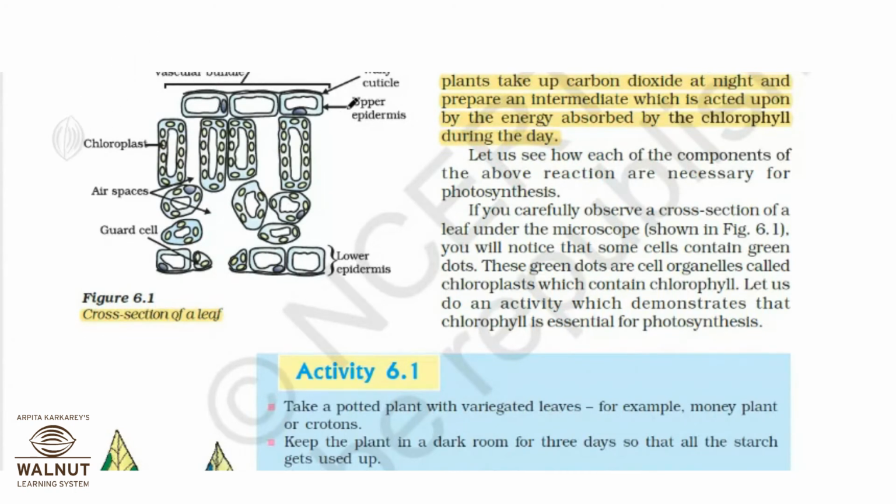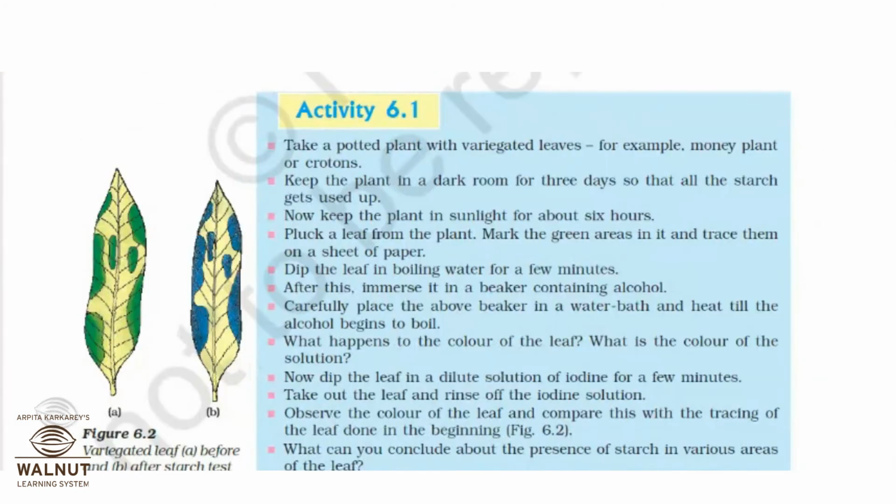Then you have the upper epidermis. Epidermis is the skin of that particular leaf. The topmost cells are called epidermal cells. Then you have chloroplast. Then there are air spaces. These are the guard cells that we have seen in the PPT, and then this is the lower epidermis. What is the term used for the outermost layer in the case of human beings? In plants, the outermost layer of the leaf is epidermis. But what about animals? Very good, it is epithelium. So do the study in this way. Connect things when you study science.